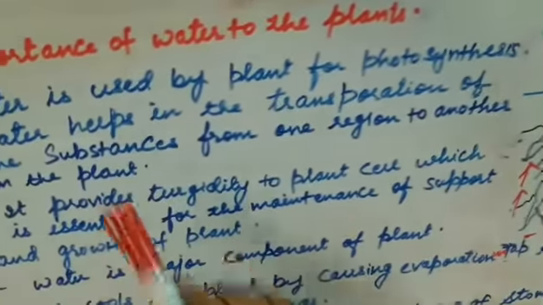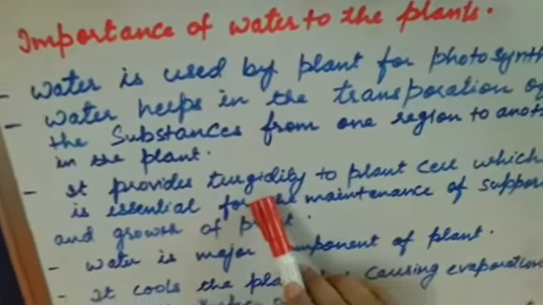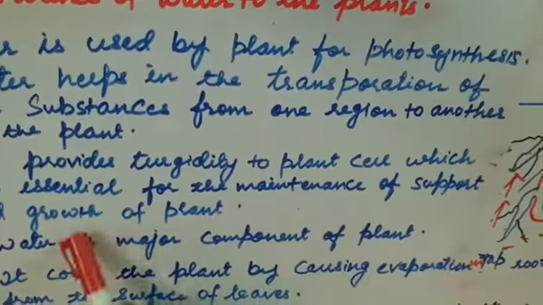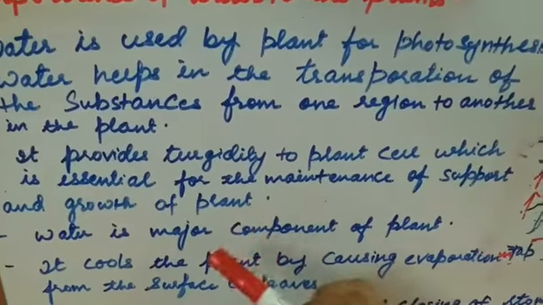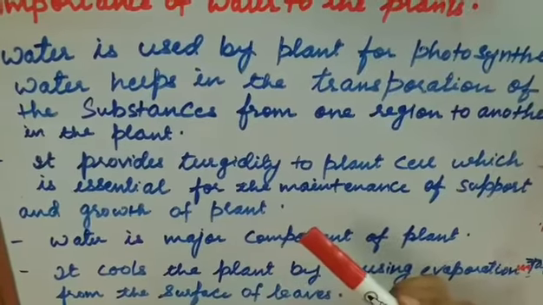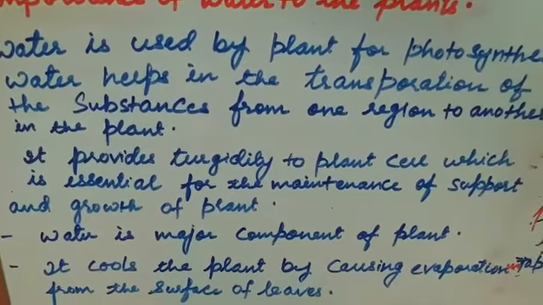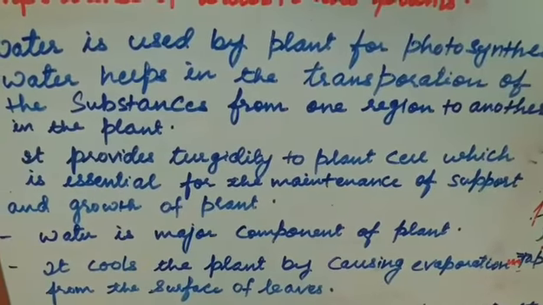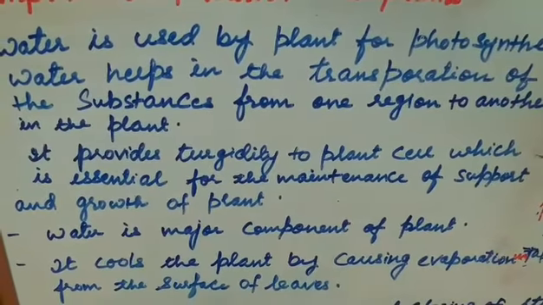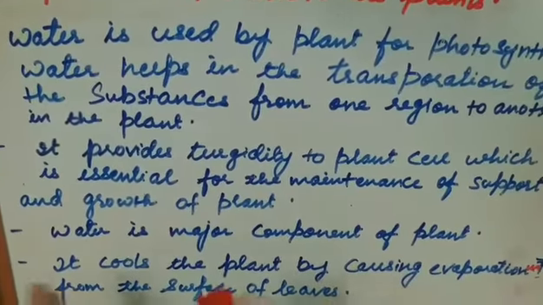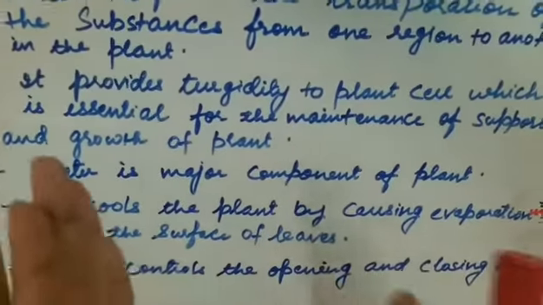It provides turgidity to the plant cell, which is essential for the maintenance of support and growth of the plant. Sometime before I explained what turgor pressure is. In turgor pressure, the plant becomes swollen and turgid and thus looks fresh, and that is essential for the support. If it is turgid in nature, it will stand straight, otherwise wilting will result and it will fade off.